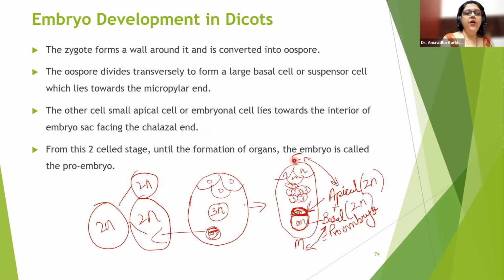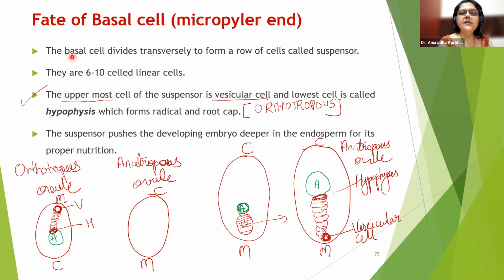Okay. Now, okay. So ये तो समझ में आ गया. The next thing that they are saying is what? See, the basal cell which is towards the micropylar end. So this is the basal cell which is towards the micropylar end. Okay, divides to form 6 to 10 rows in line. Can you see this? 6 to 10 rows in line. Cells in one row. They are saying that the uppermost is vesicular.